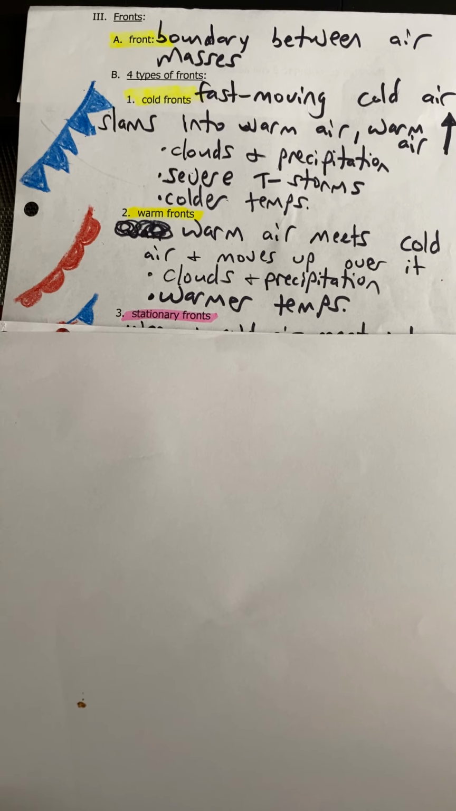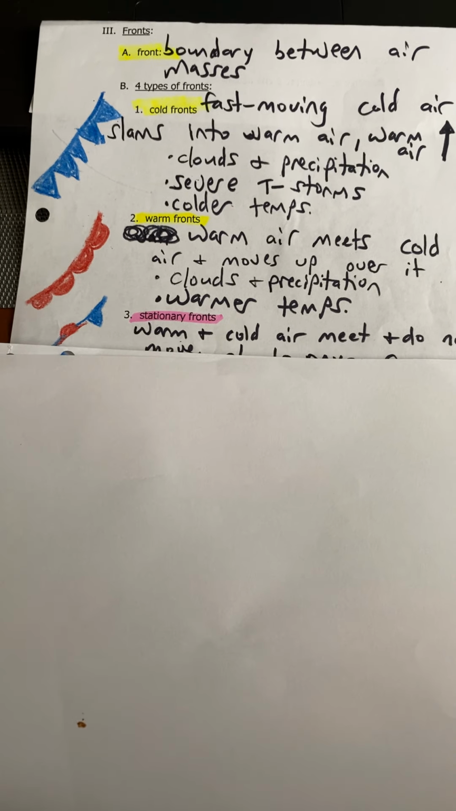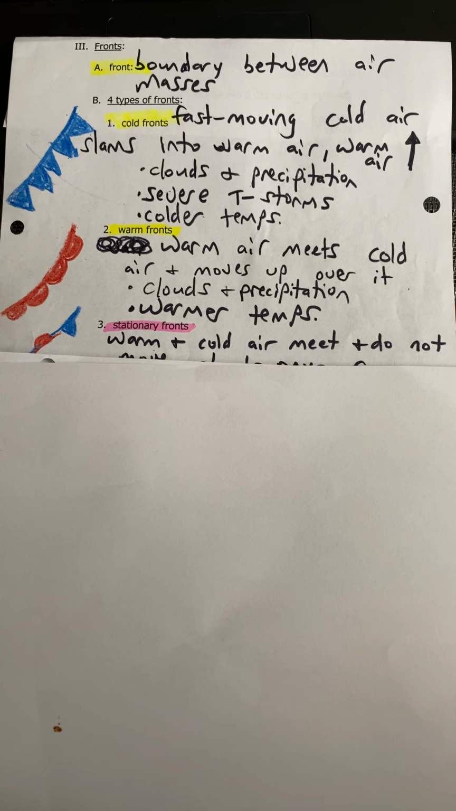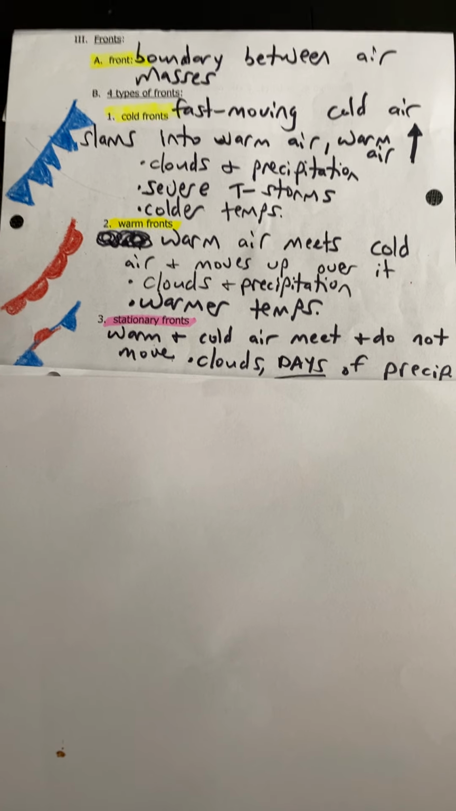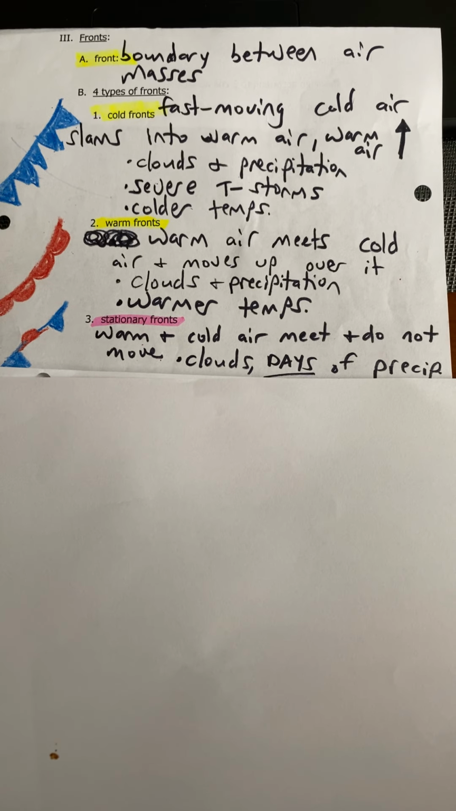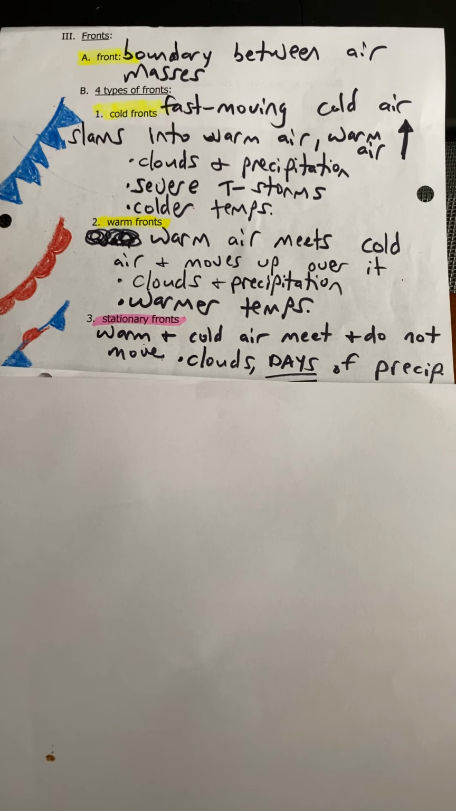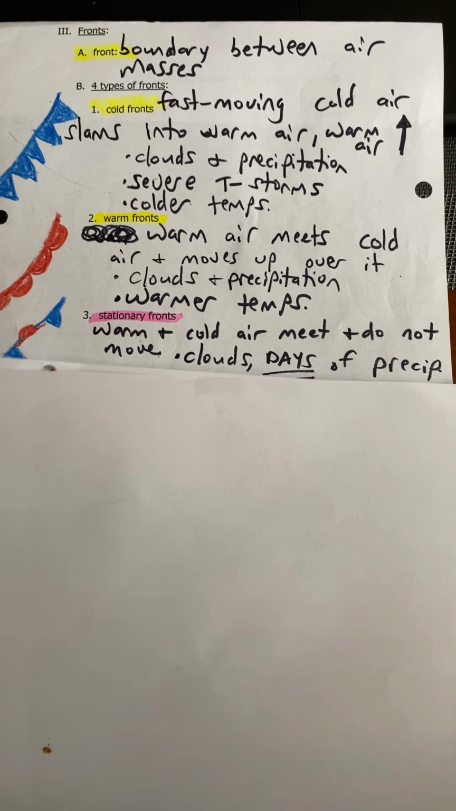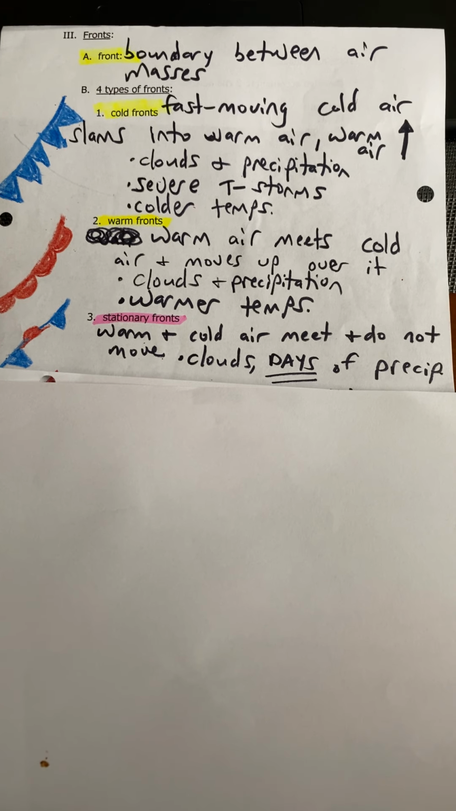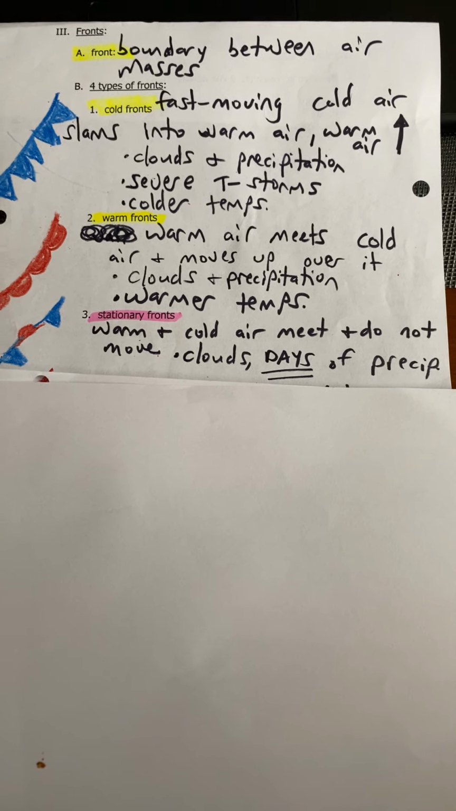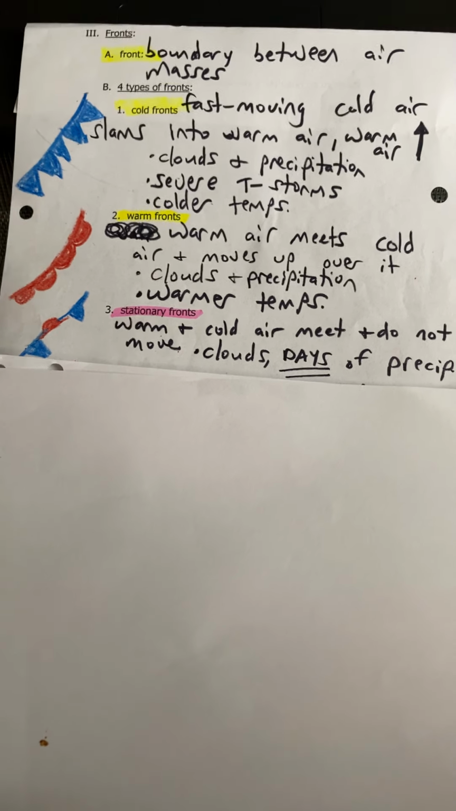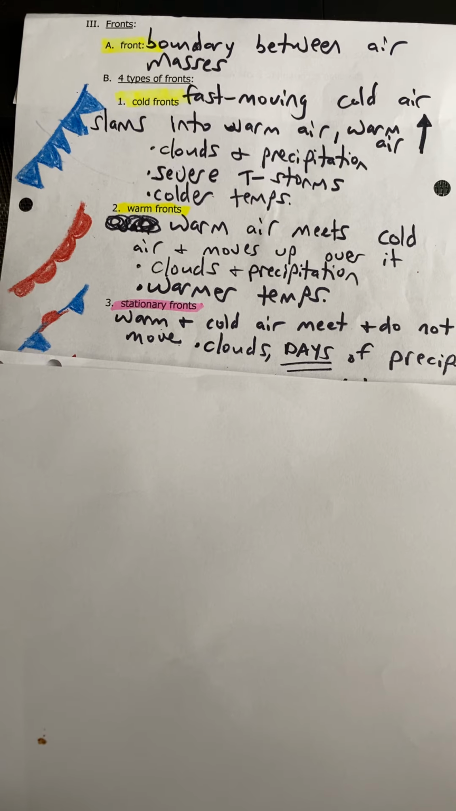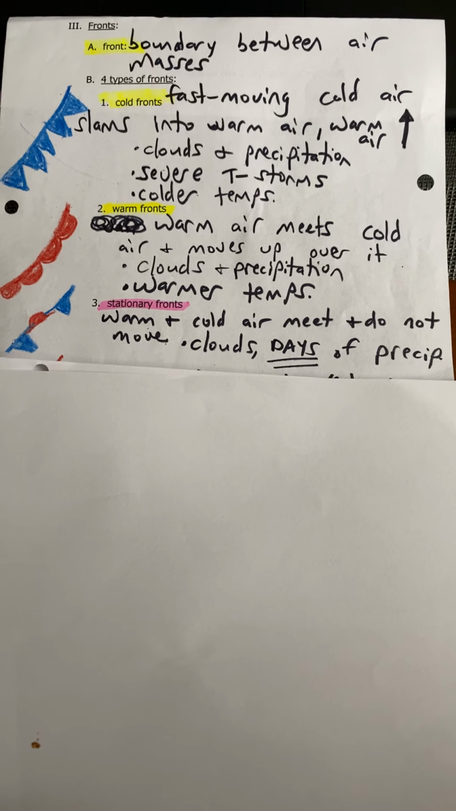Stationary front, okay, stationary means non-moving. Warm and cold air meet, and they don't move. They kind of have a standoff. Neither one wants to give up. Eventually, though, cold air is the bully. Wimpy warm air always loses. So warm air rises, we're going to get clouds, days of precipitation. Could be rain, it could be snow, depending on the time of year and the temperature. And the symbol is a tooth and a bump on opposite sides of the line.